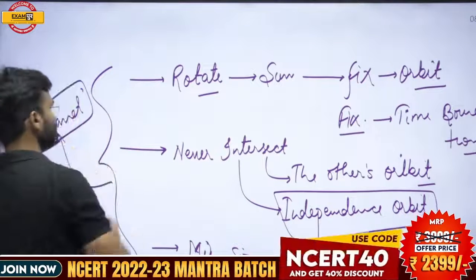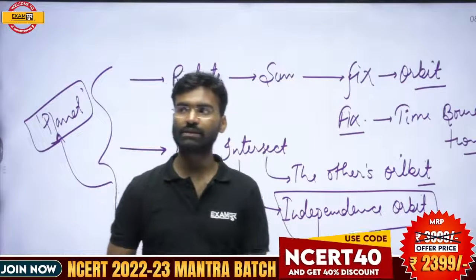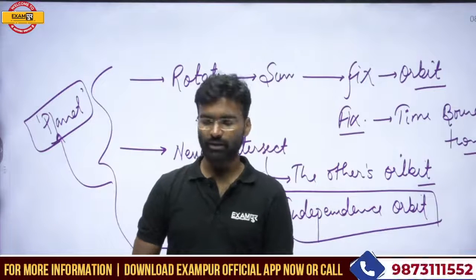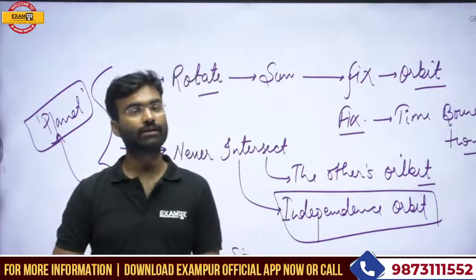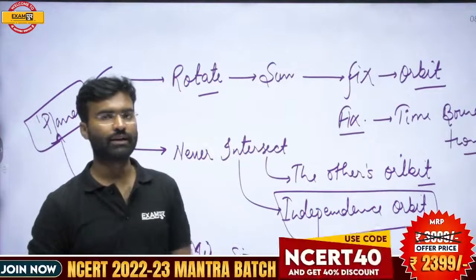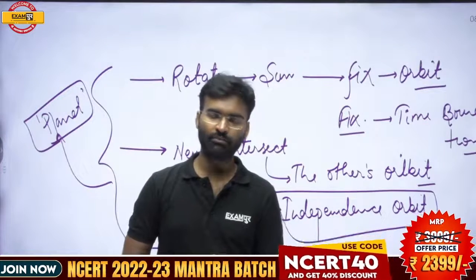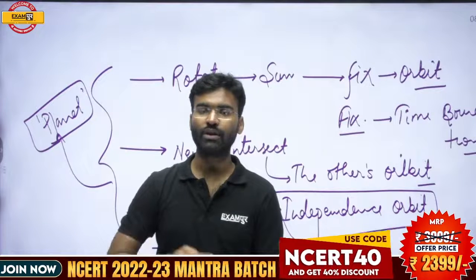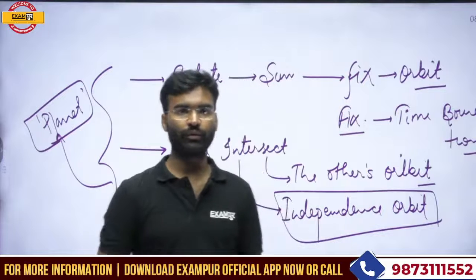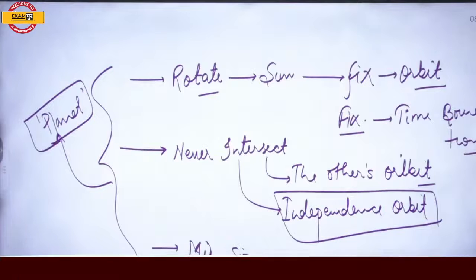In the case of Pluto, Pluto doesn't have a fixed or independent orbit. Pluto intersects the other planets' orbits, and that is why, on the basis of this criterion, Pluto has been expelled from the list of planets and put into the list of dwarf planets, which is not a complete planet. Okay, so these are the fixed criteria for being a planet.